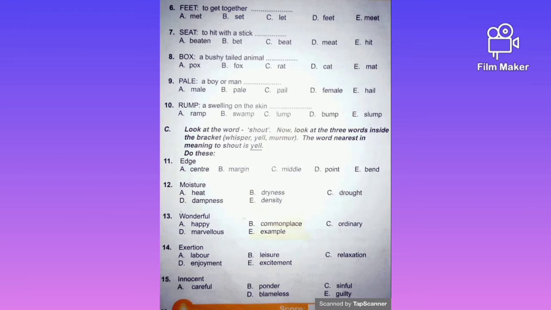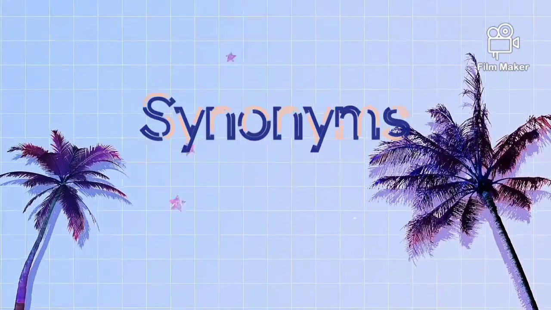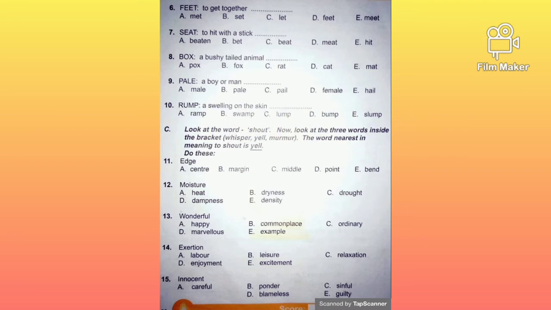So the next word we have is box, the other is pail, the other is rum. So we have to choose among the options which one best describes the word. Do you understand that? Alright. Look at the word shout.